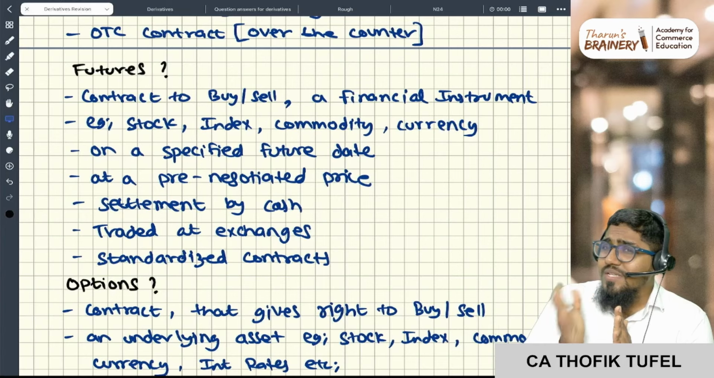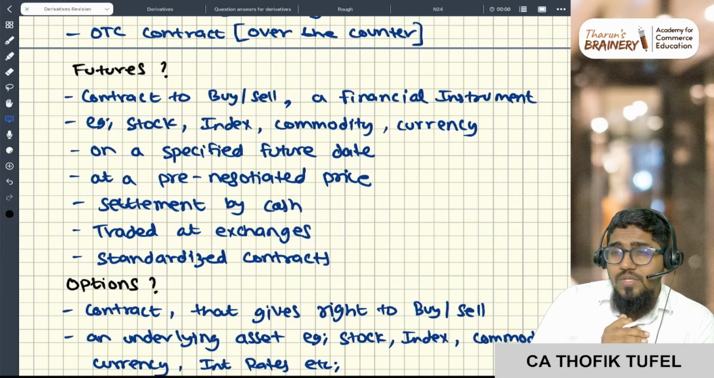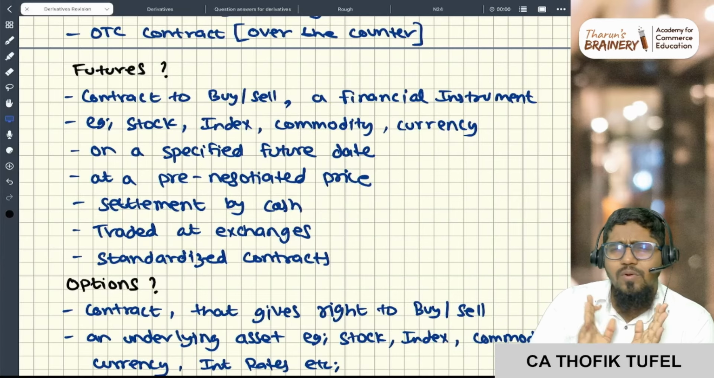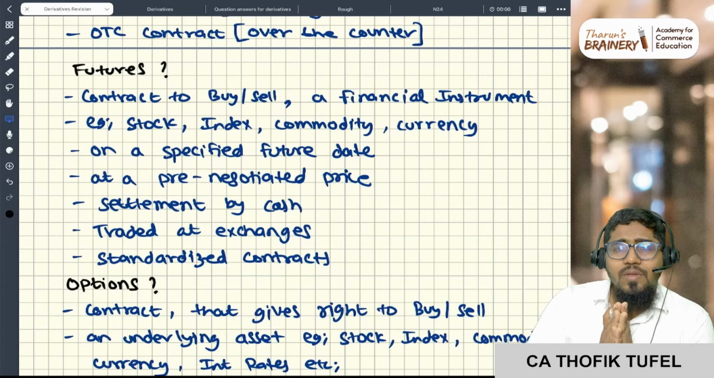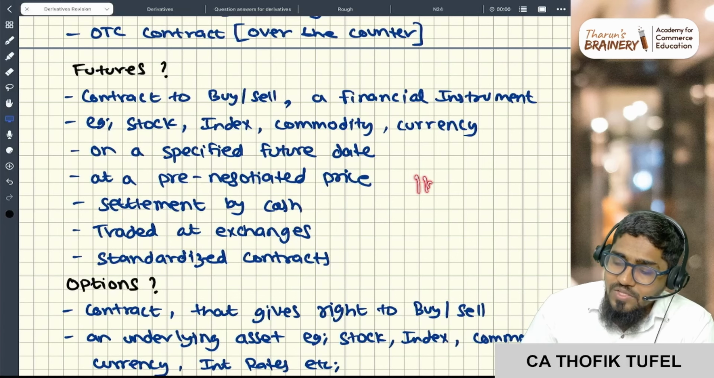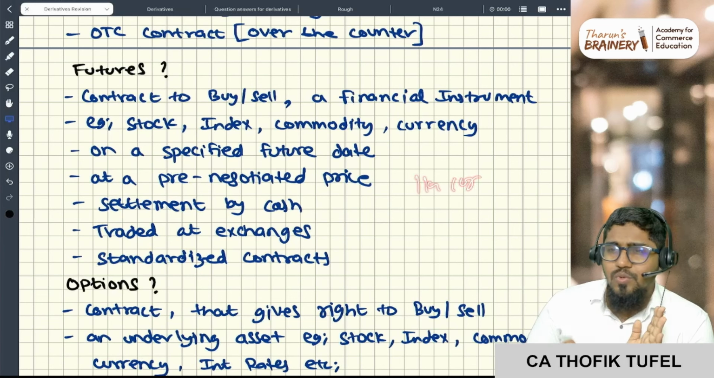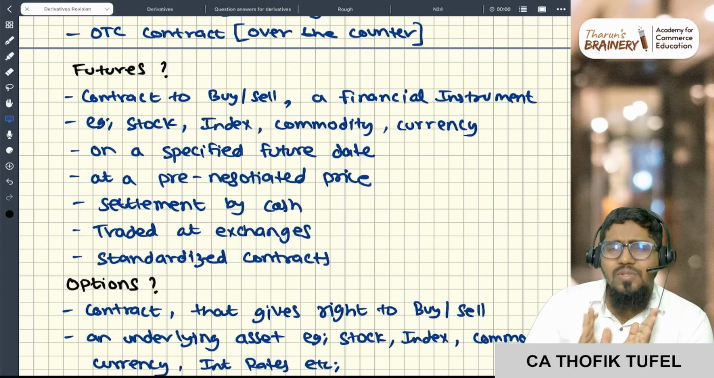Which means, because it is traded on exchanges, you cannot have your own terms. I don't want after 3 months, I want after 3 months 3 days. You cannot do that. If they say 3 months, it will be 3 months, or it will be 4 months or 5 months, right? So it will be a standardized contract. And with lot size, you cannot say I want gold 1 kg 10 grams, right? Whatever the lot size is, in that lot size only you have to purchase. So this is what futures are.